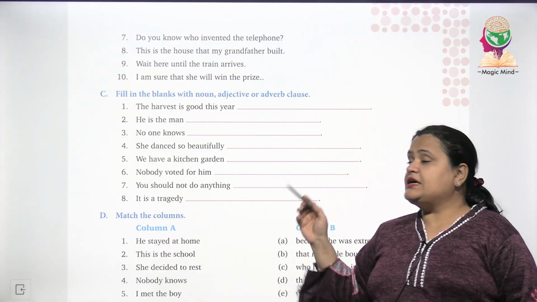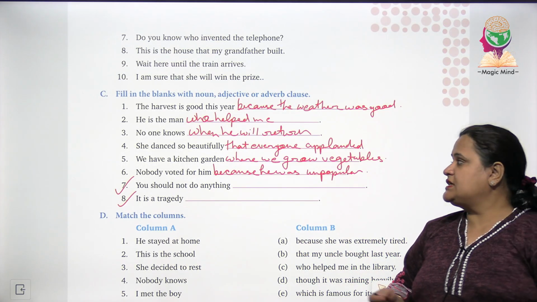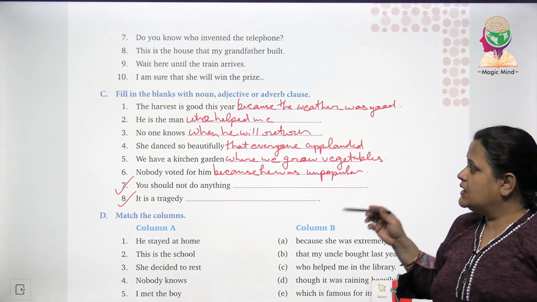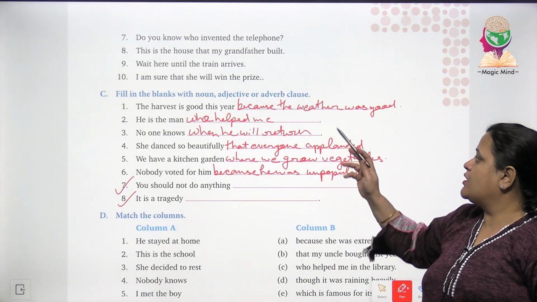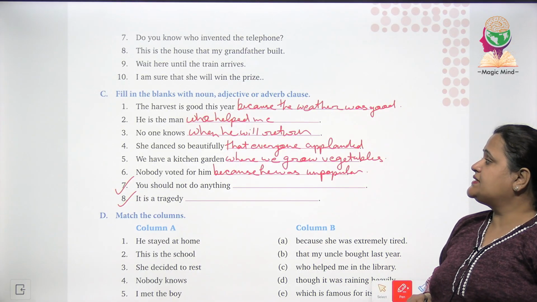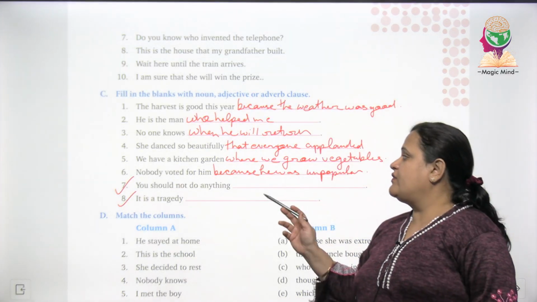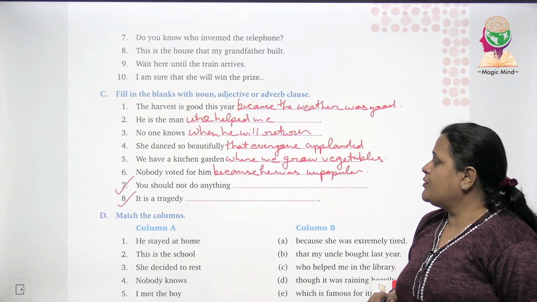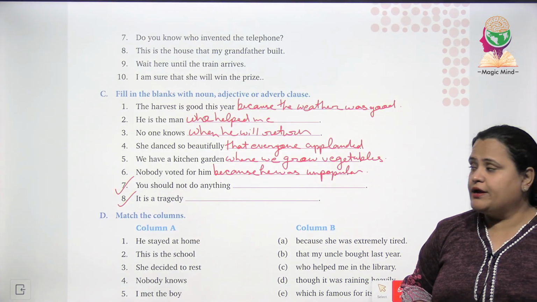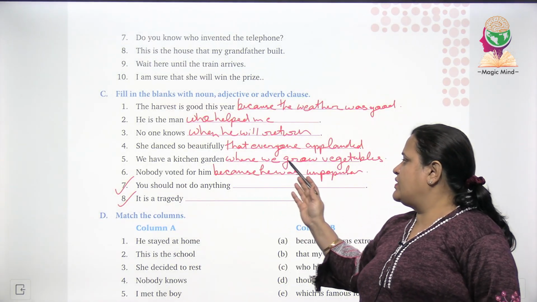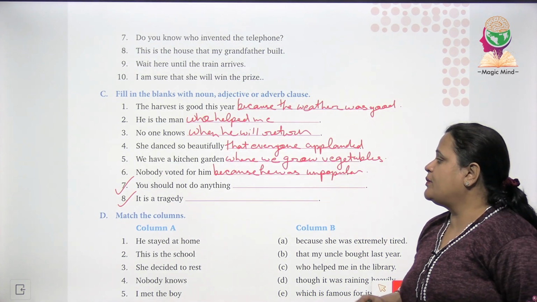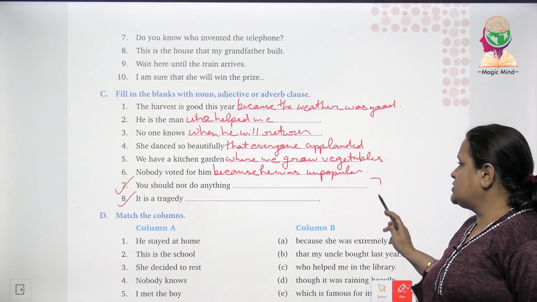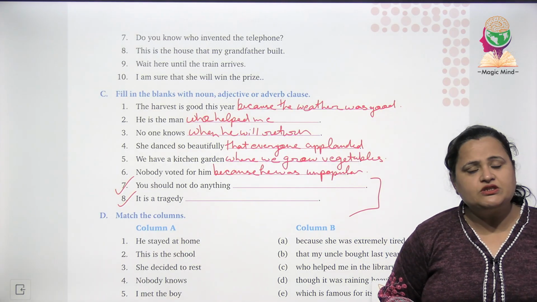We come on the exercise C. So the exercise C is fill in the blanks with noun, adjective or adverb clause. The harvest is good this year because the weather was good. He is the man who helped me. No one knows when he will return. She danced so beautifully that everyone applauded. We have a kitchen garden where we grow vegetables. Nobody voted for him because he was unpopular. These two sentences, please complete yourself.